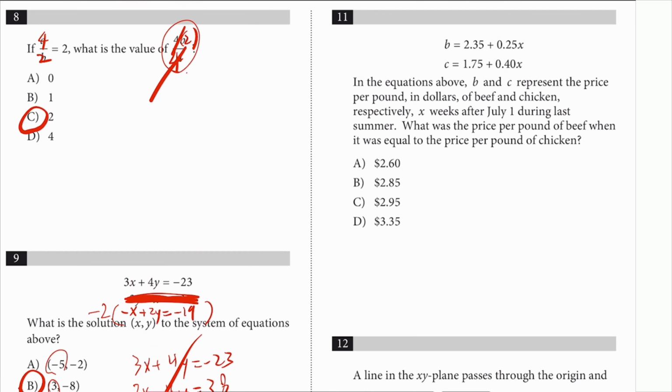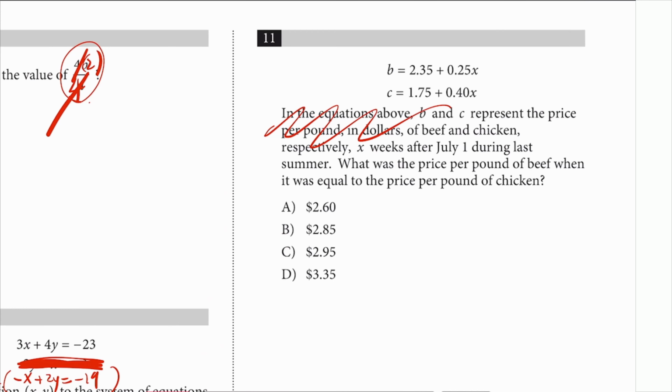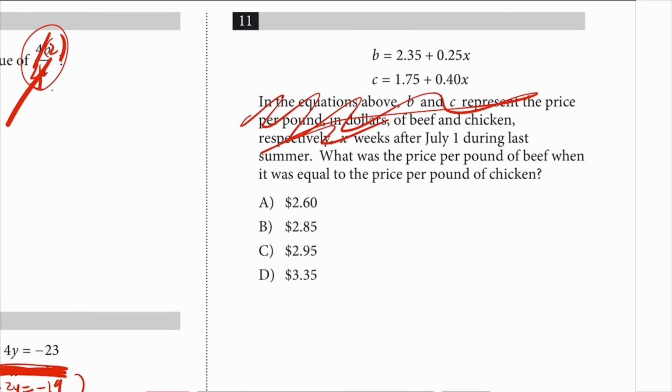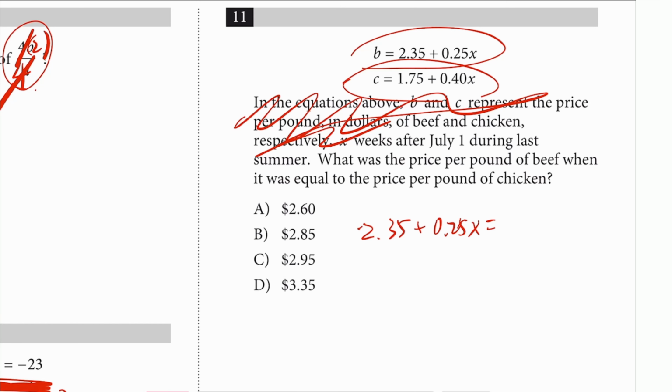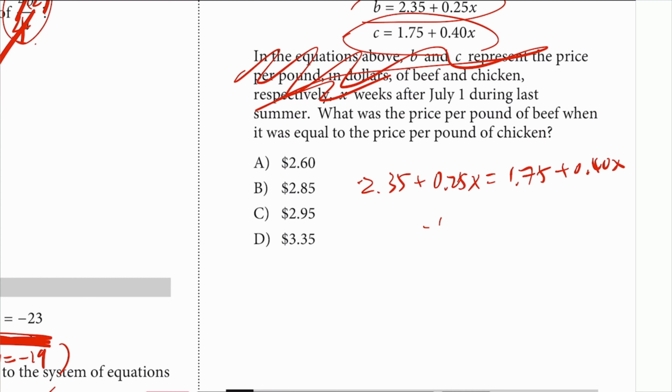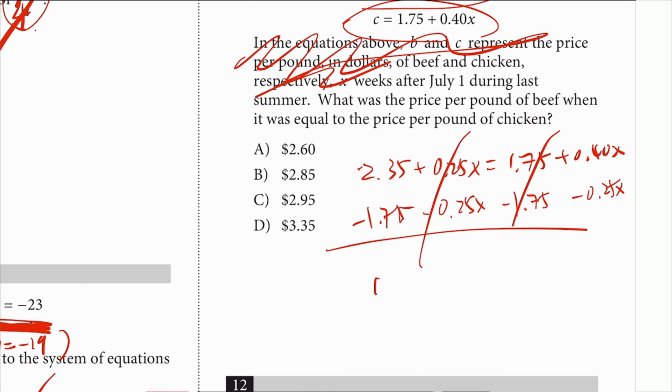All right, number 11, equation, blah, blah, blah. What was the price per pound of beef when it was equal to the price per pound of chicken? So just set them equal to each other. So 2.35 plus 0.25x is equal to 1.75 plus 0.40x. So go ahead and subtract 0.25x on both sides and subtract 1.75 on both sides. When you do that, you get 0.60 is equal to 0.15x.